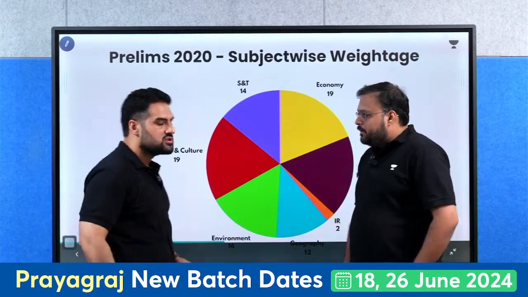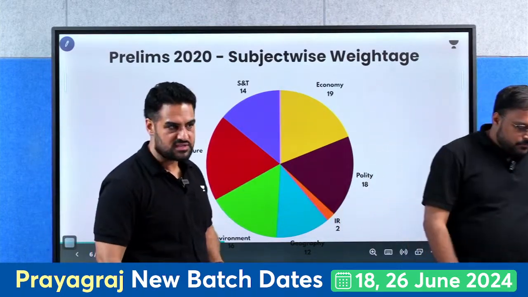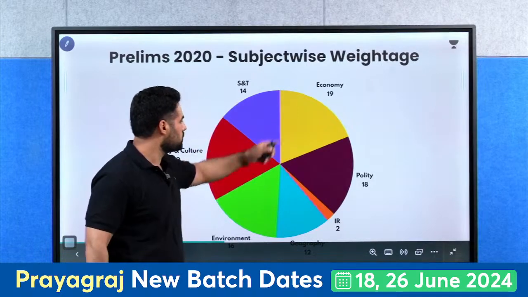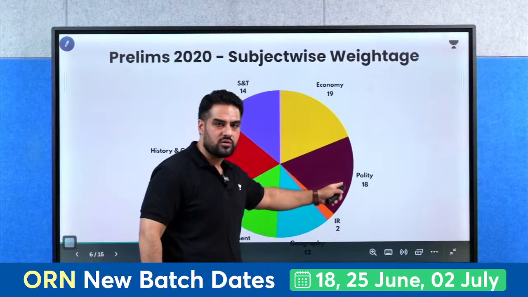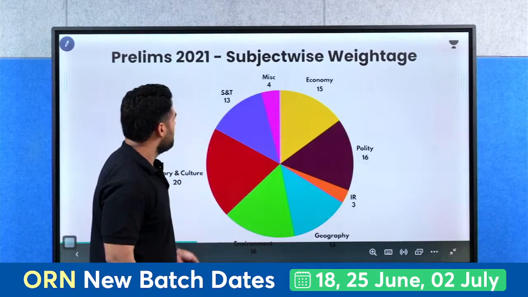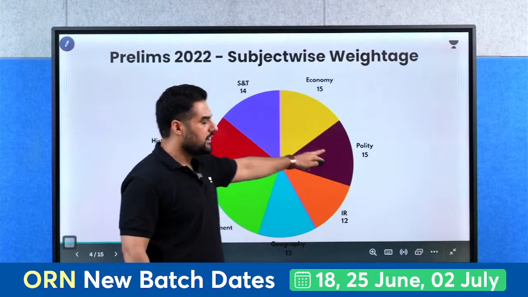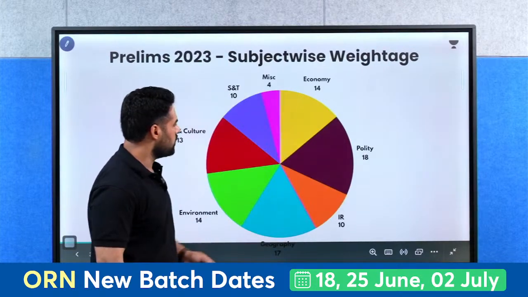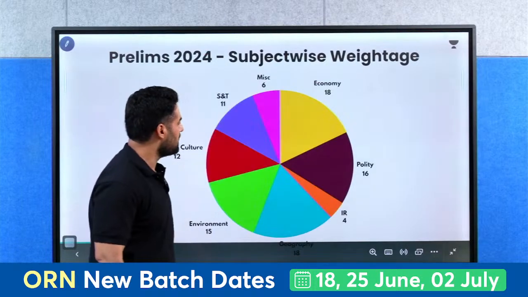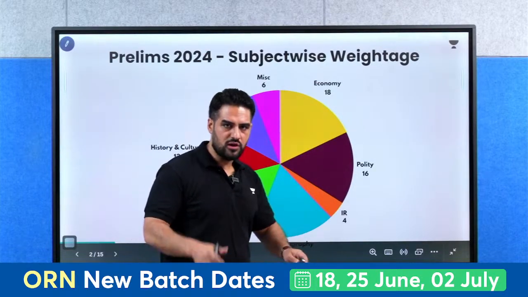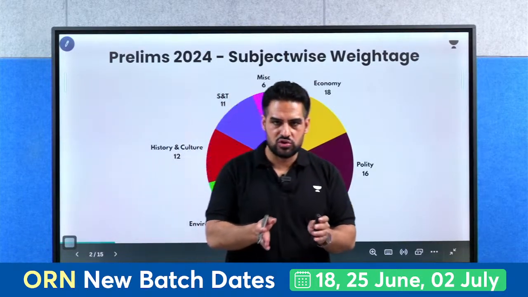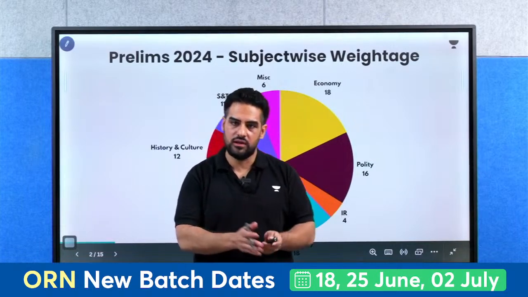Thank you, Saurabh sir. So I will now give you an analysis of the questions asked from the polity. In 2020, in the Indian polity, there were around 18 questions. 2021, 16 questions, 2022 again 15 questions, 2023 18 questions, and here in 2024 again 16 questions. So more or less, the questions are fluctuating between 15 to 18.